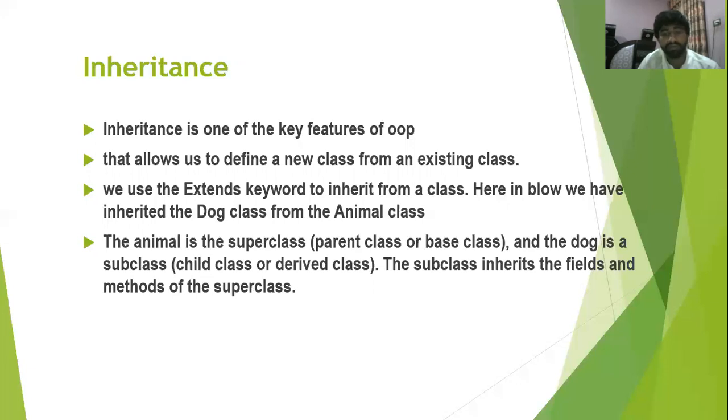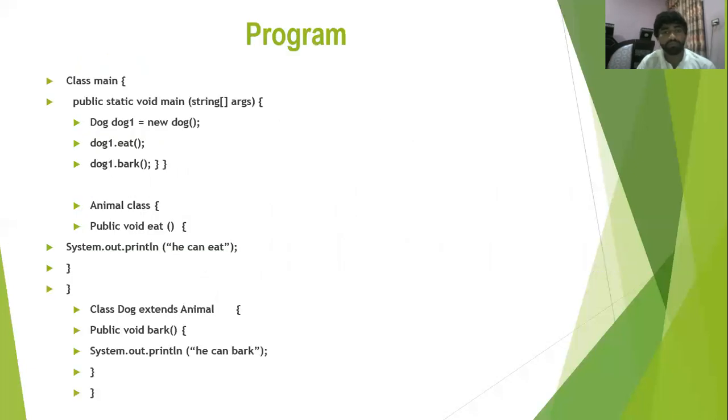I have written a program where the first class is the animal class, and I extend the dog class. So here the animal is the super class, like the first class, always a super class or parent class. And when we extend or inherit a class, we call it a child class, because it inherits a super class, or a derived class. So I am now telling you clearly on the program. I have written this program about inheritance.